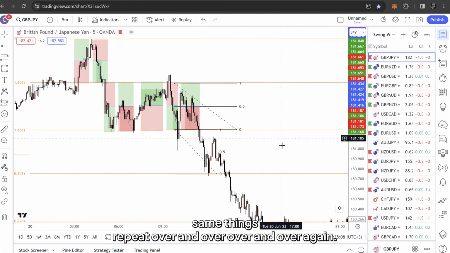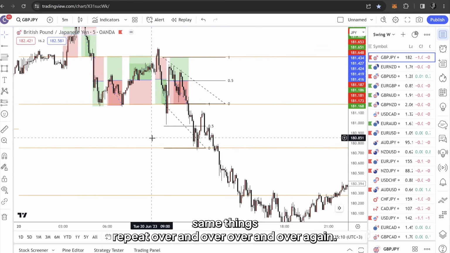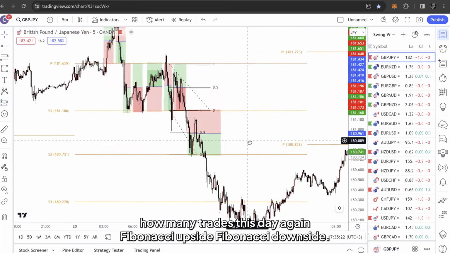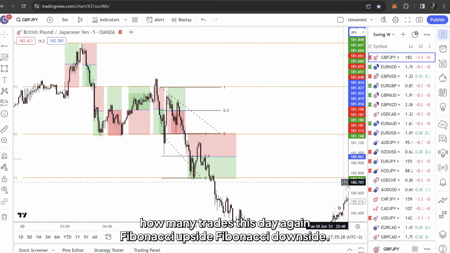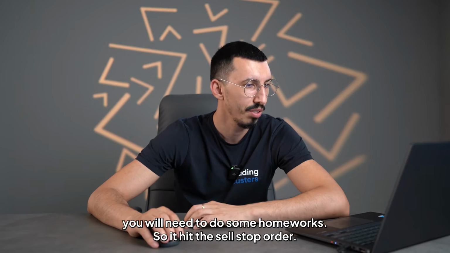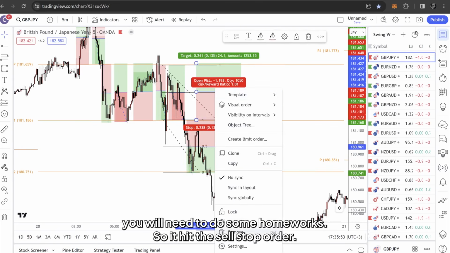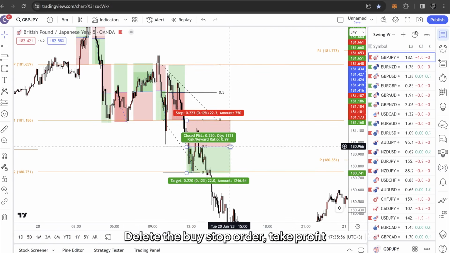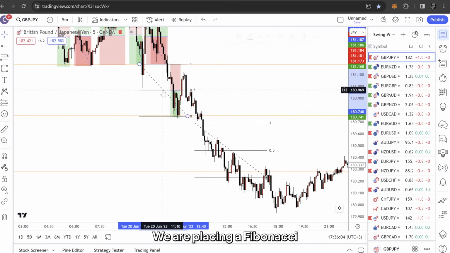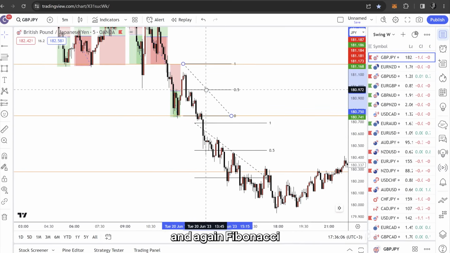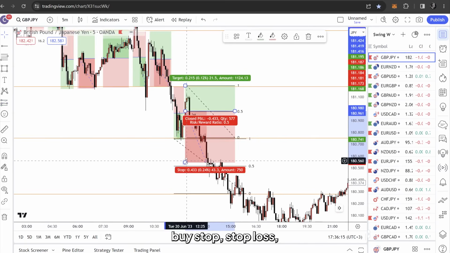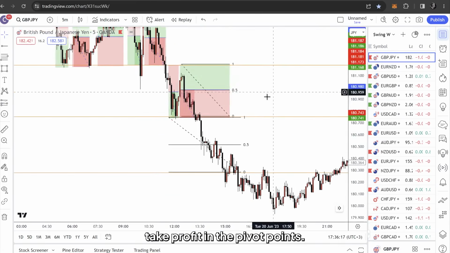Same things repeat over and over again. Fibonacci upside, Fibonacci downside. Look how many trades this day. Again, Fibonacci upside, Fibonacci downside. After you finish this video, you will need to do some homework. So it hit the sell stop order. Again, delete the buy stop order, take profit, and exactly the same thing. We are placing a Fibonacci and again Fibonacci, buy stop, stop loss, take profit at the pivot points.